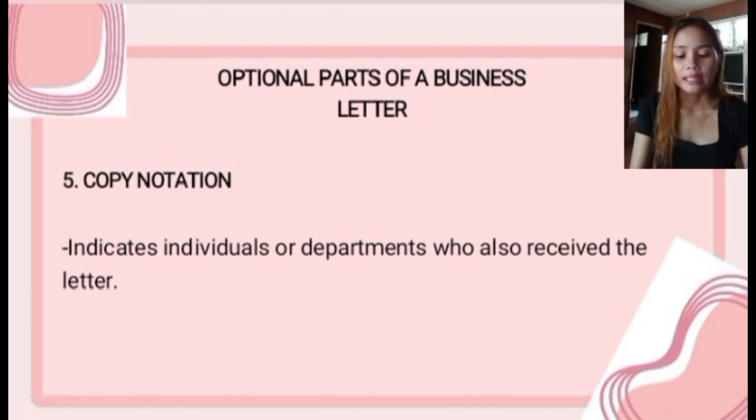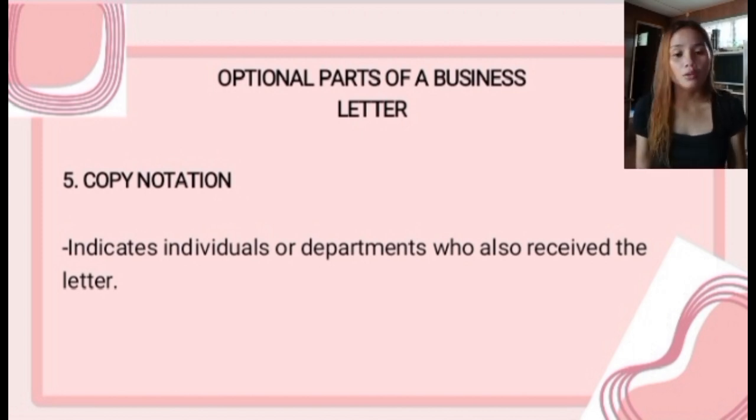Copy notation shows the recipient who also received the letter. So, there are two kinds of copy notation: carbon copy notation and blind carbon copy notation. Carbon copy notation indicates recipients who received a copy, shown on the original and all duplicate copies. While blind carbon copy notation indicates recipients who received a copy but their names are not visible on the original, only on duplicate copies.